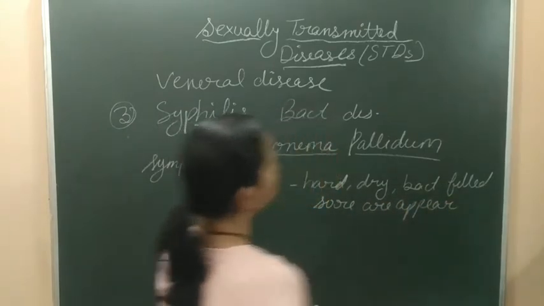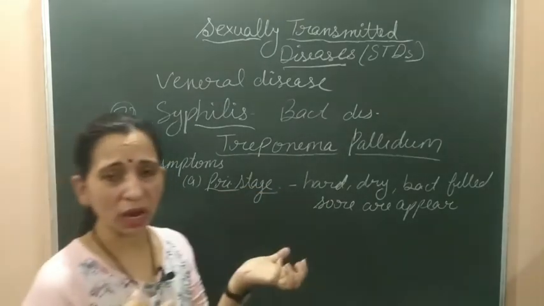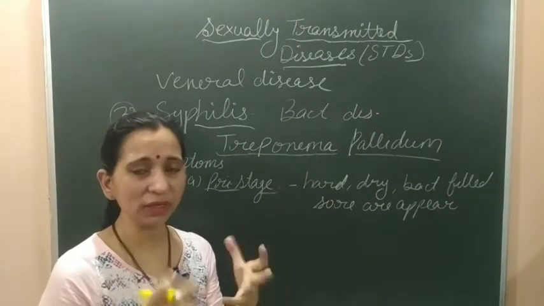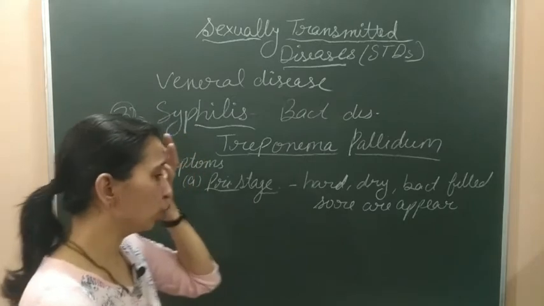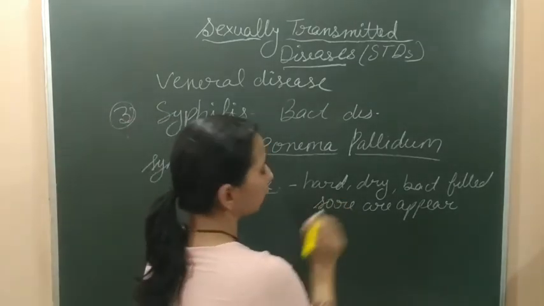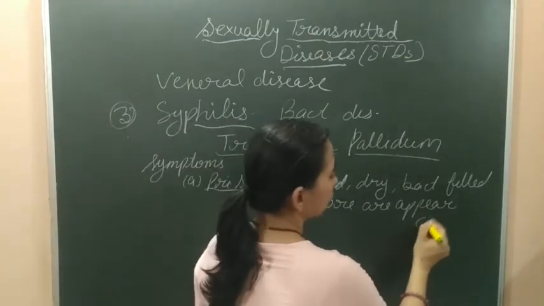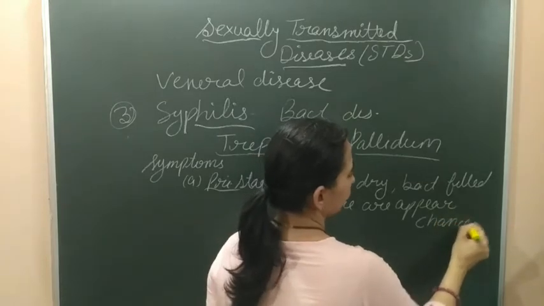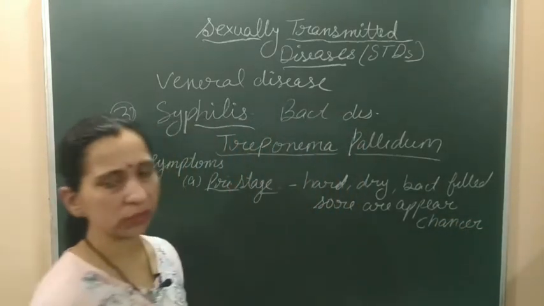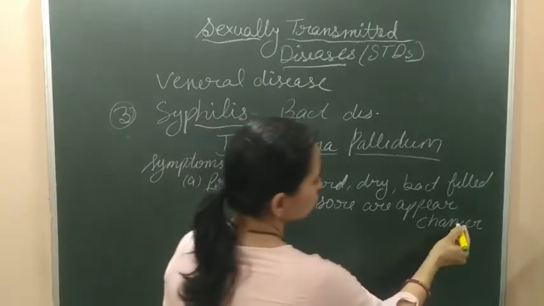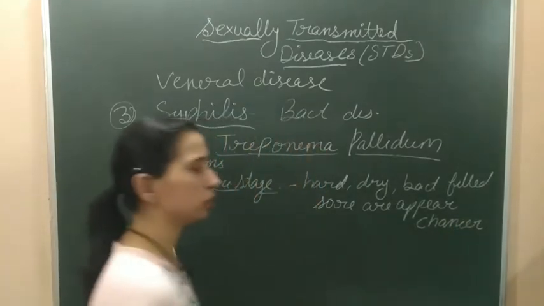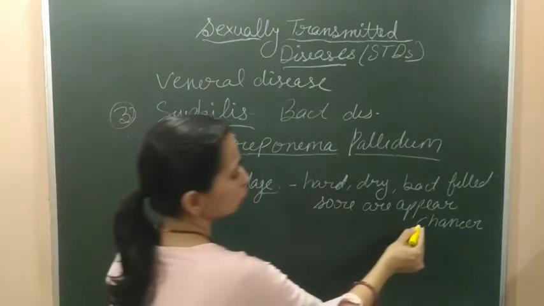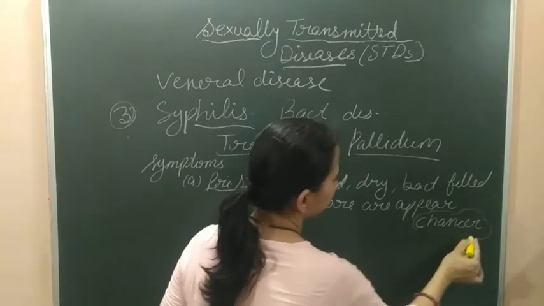In this disease, sores appear which are a little hard, they become dry, and bacteria get filled inside these sores. These sores have a specific name. The name of these sores is chancres, or cankers. This is the pronunciation you will find. So these sores are known as chancres or cankers.